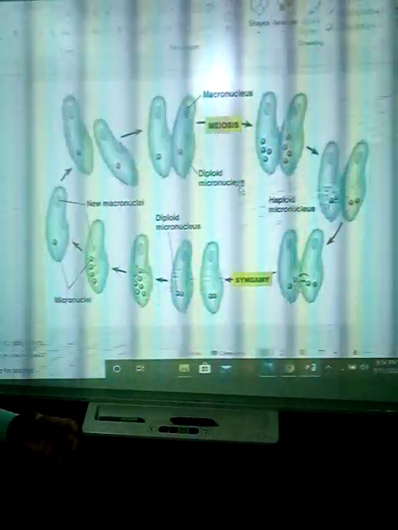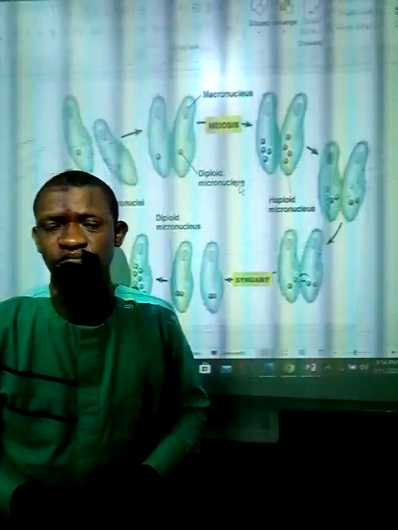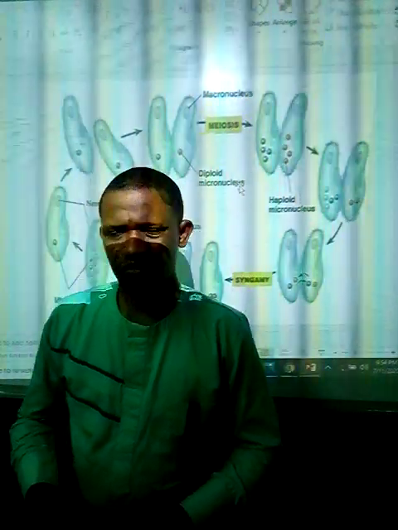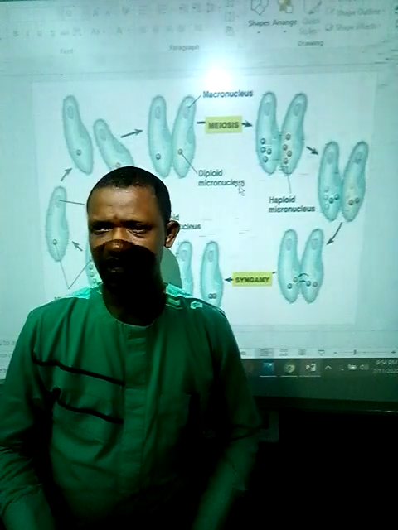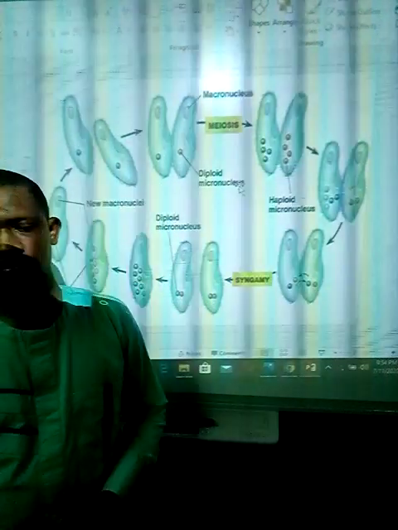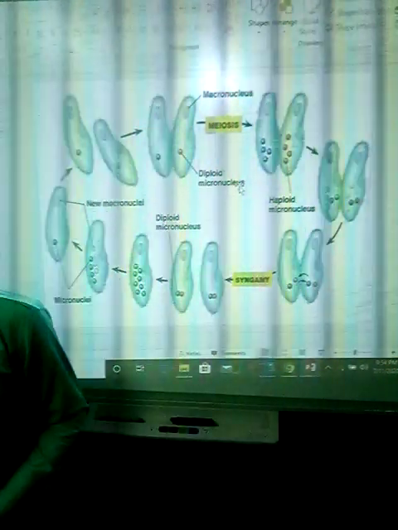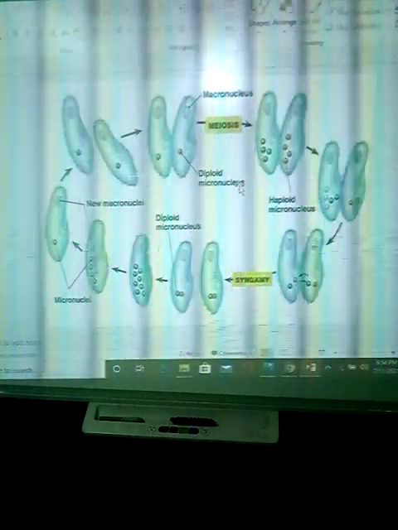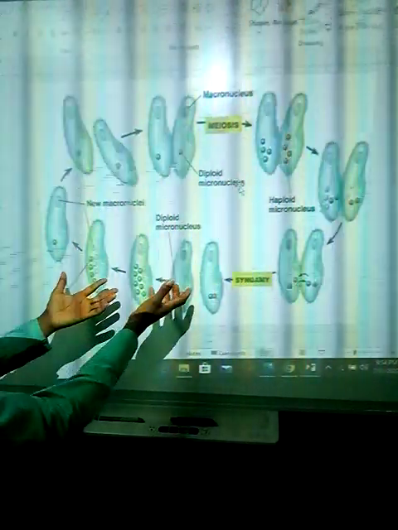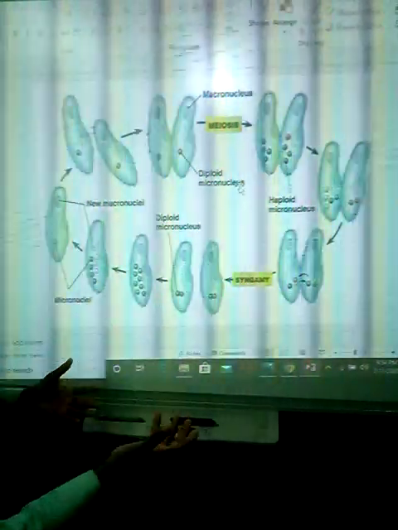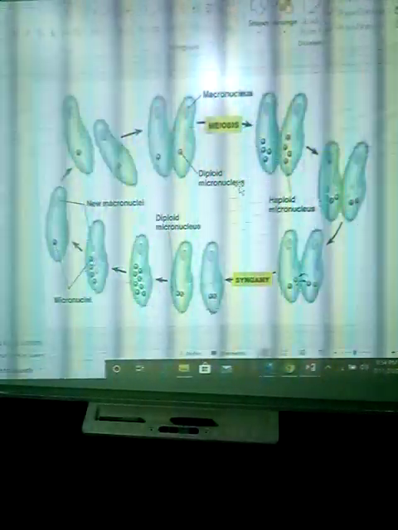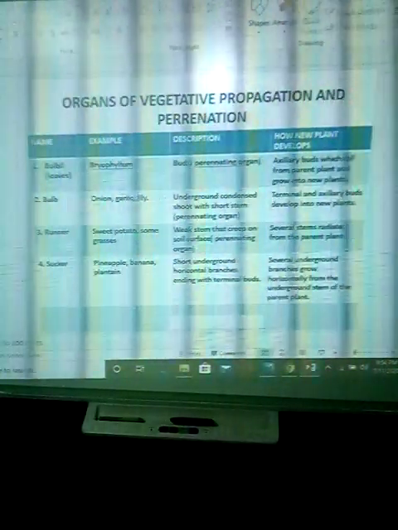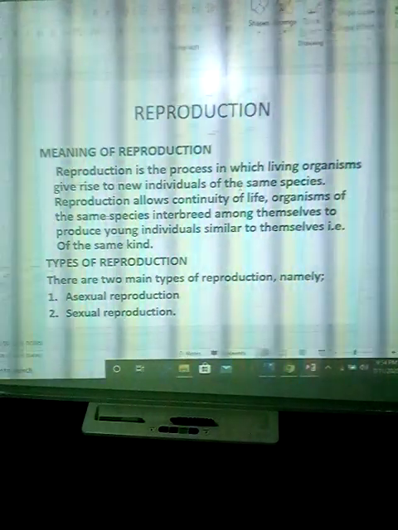Reproduction is a very sensitive aspect of biology where we learn how human beings are given birth to. We learn the processes not only in human beings but also in lower organisms, like this is a means of reproduction in a particular organism. Okay, let us move on. Alright, now what do we mean by reproduction?